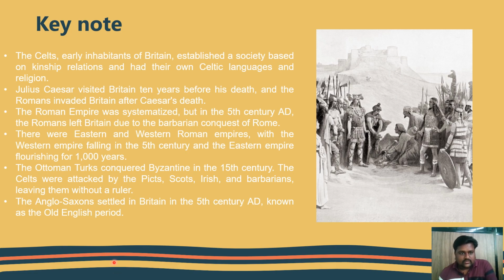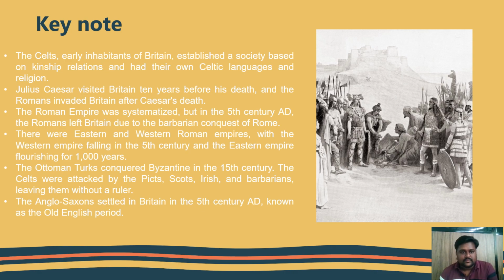So here you can see the Celts were the early inhabitants. Their language is the Celtic language and they had Celtic religion. Julius Caesar visited Britain before his death, and in the 5th century the Romans left Britain. The Celts were attacked by the Picts, Scots and Irish barbarians, leaving them without a ruler. This is the background to the establishment of Old English literature.